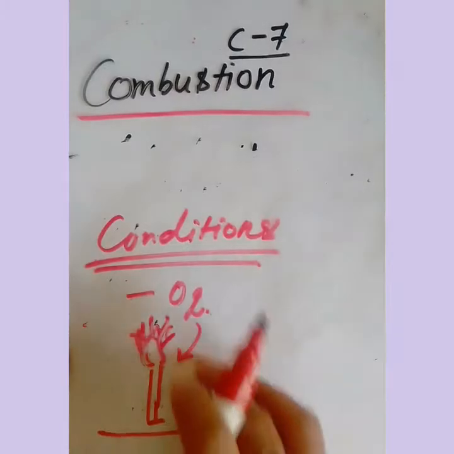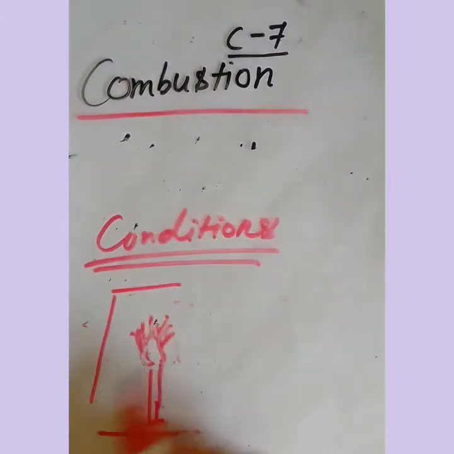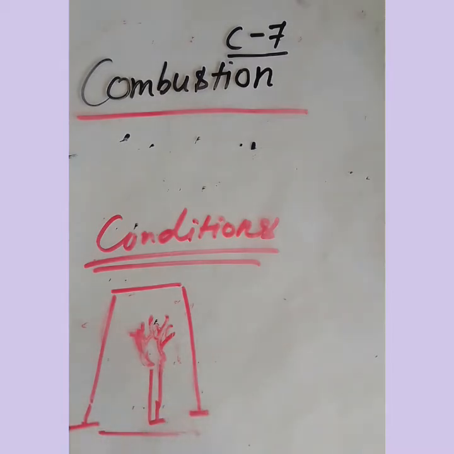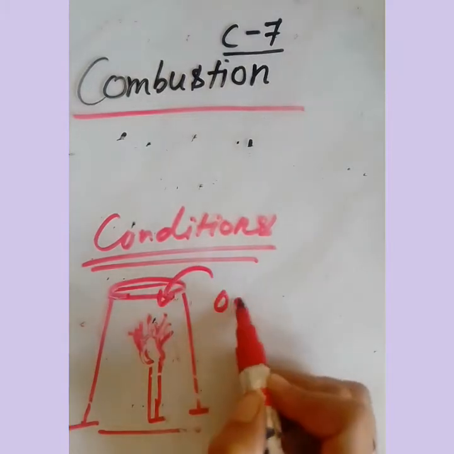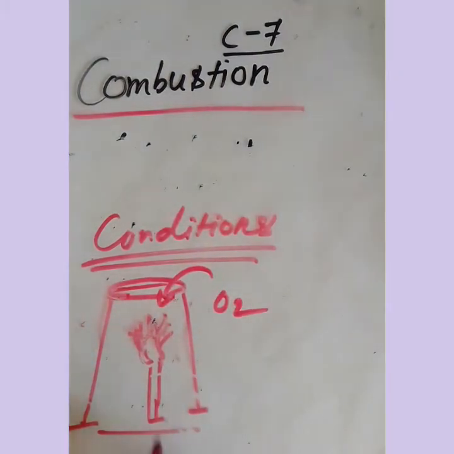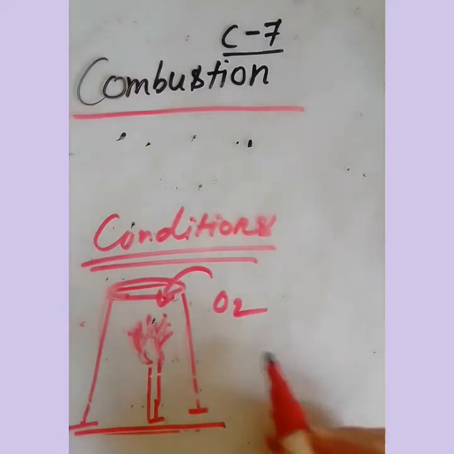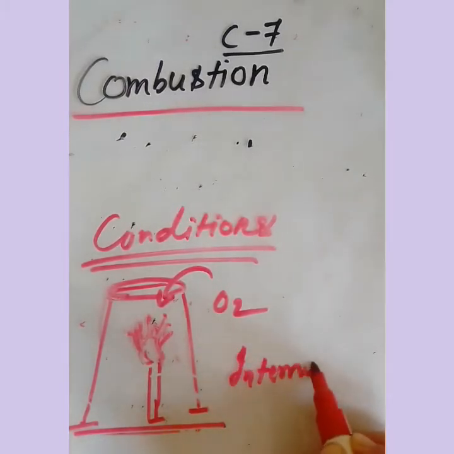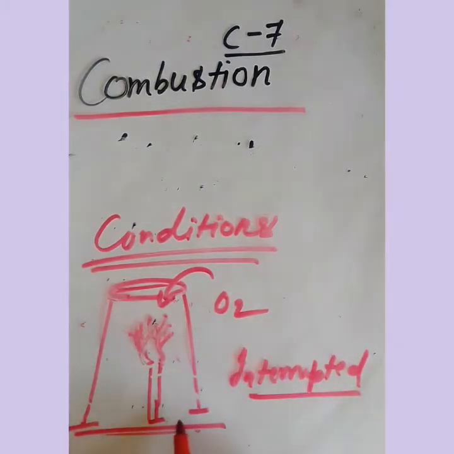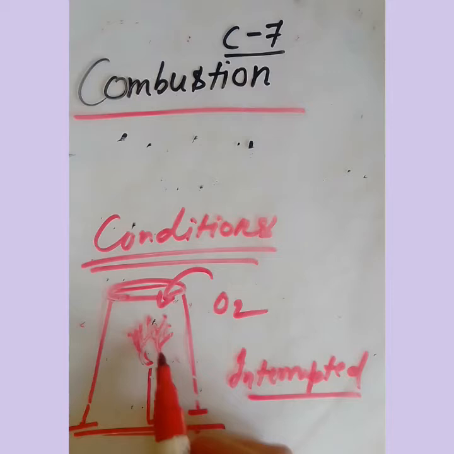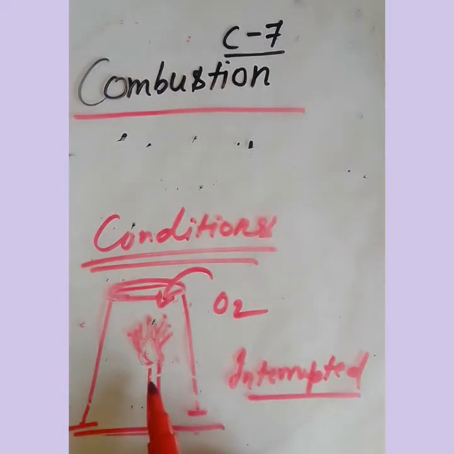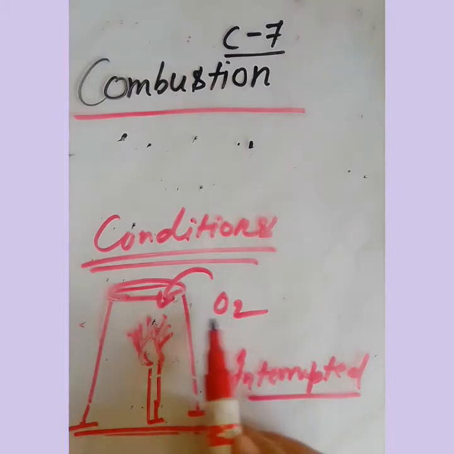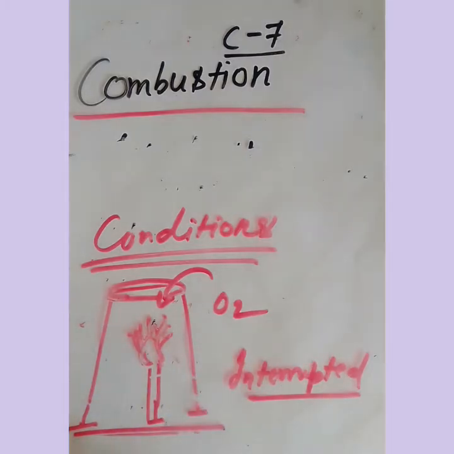Now if after some time you place an inverted jar over it, and this space is open but oxygen is still entering, what will you observe in this setup? There will be an interrupted supply of oxygen. So there will be blinking, fluctuations in the flame. That will not be as it was in the earlier case, where it can freely produce a flame in open space with proper oxygen. So here there is oxygen but still not sufficient oxygen, right?